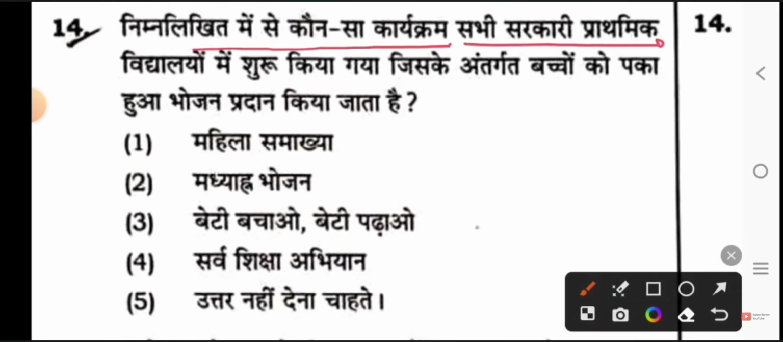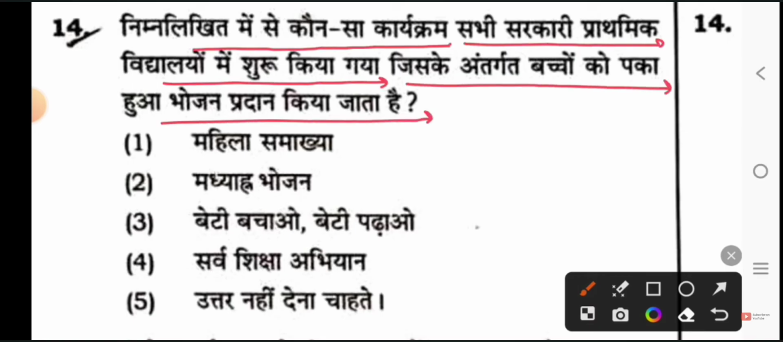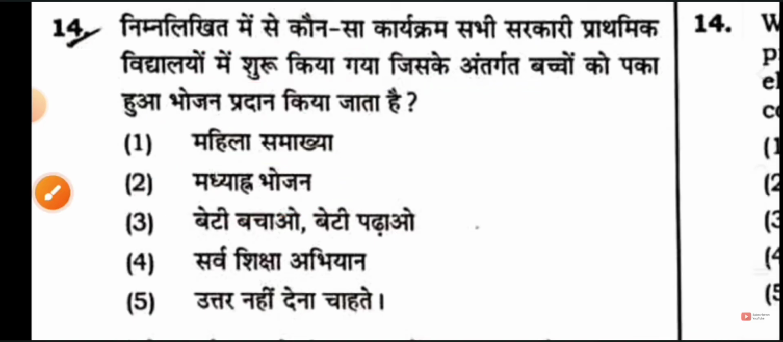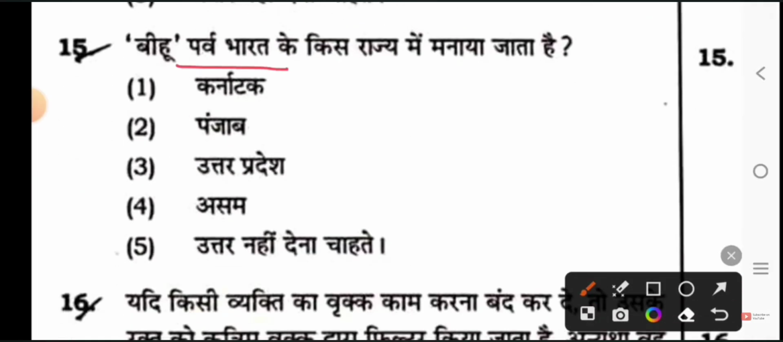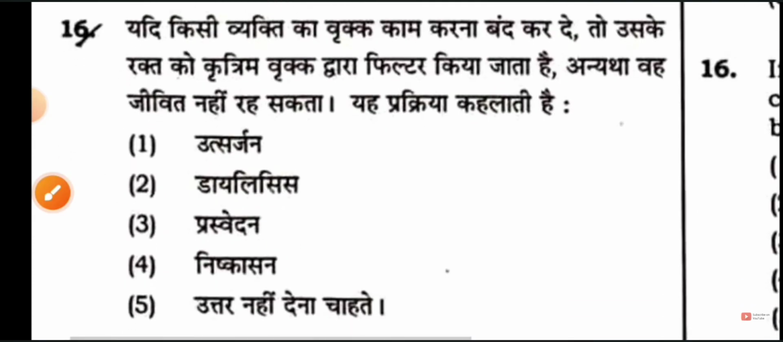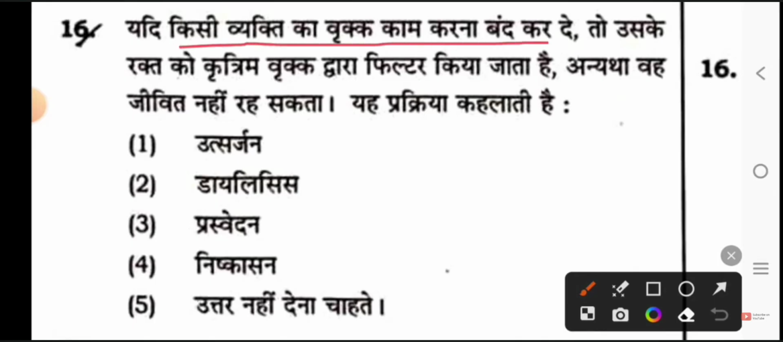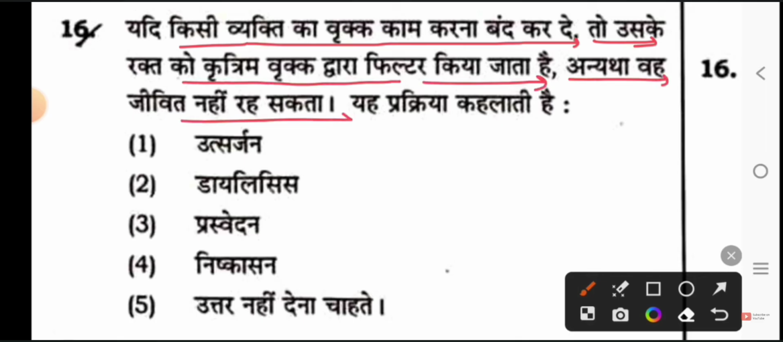Next, which of the following programs was started in all government primary schools under which cooked food is provided to the children? Option 2, Midday Meal. Next, Bihu Festival. In which state of India is the Bihu Festival celebrated? Your option 4 will be that it is celebrated in the state of Assam. Next, if a person's kidney stops working, then his blood is filtered by an artificial kidney. Otherwise, he cannot survive. This process is called. Option 2 is called dialysis.